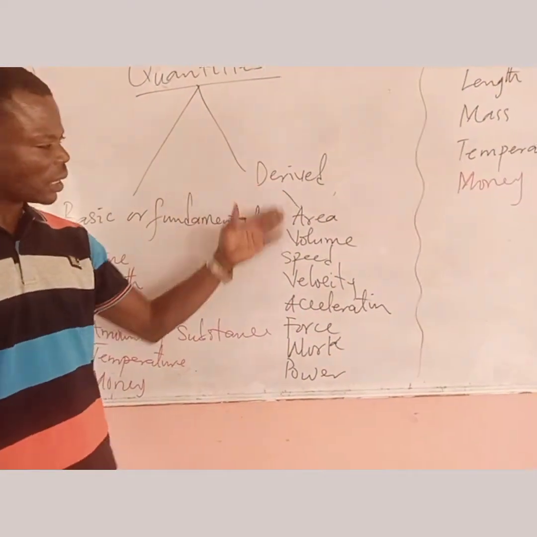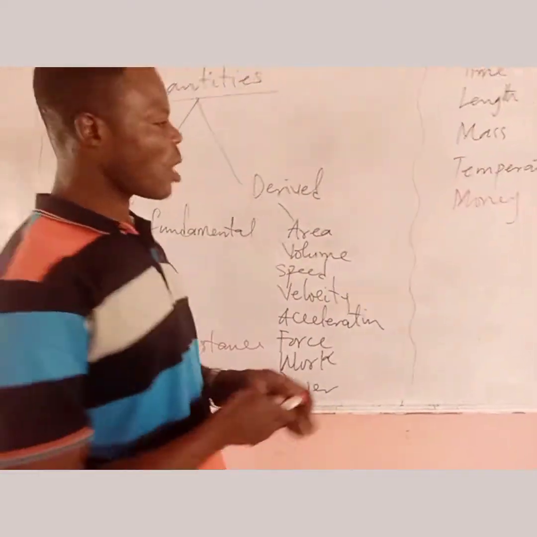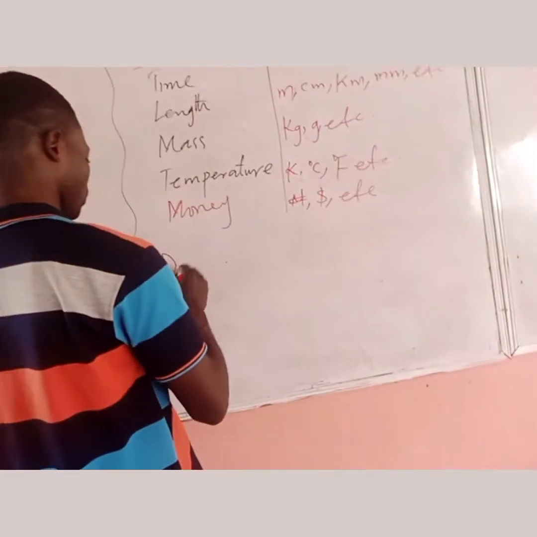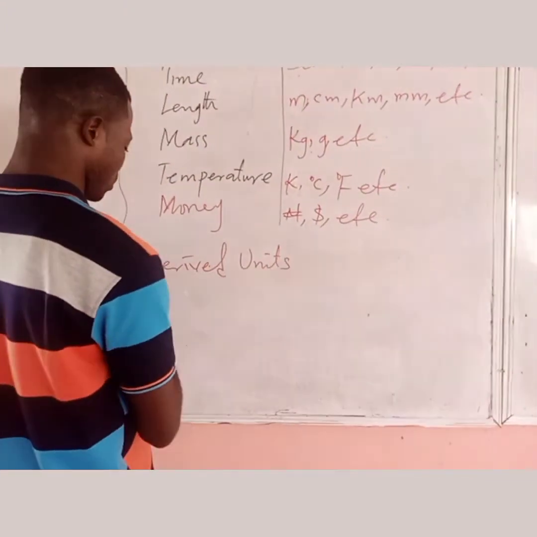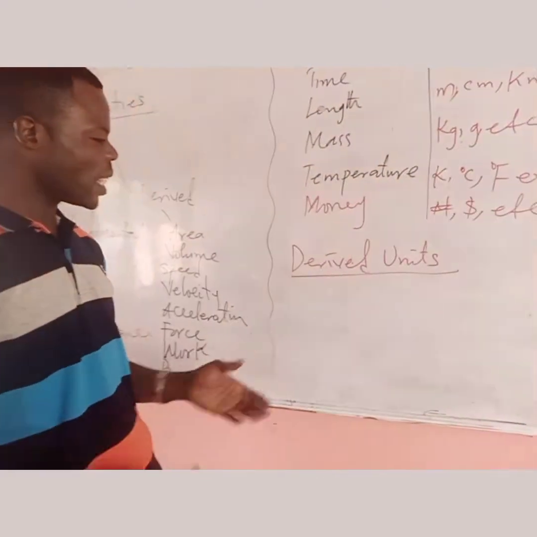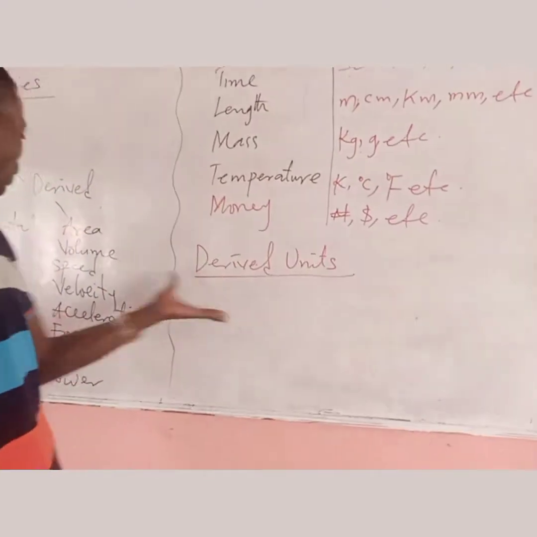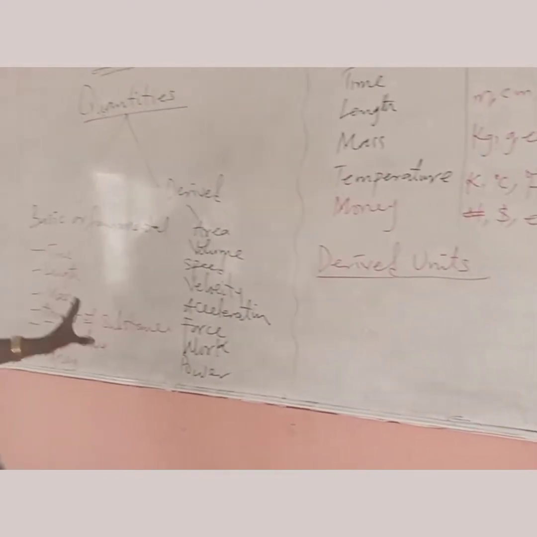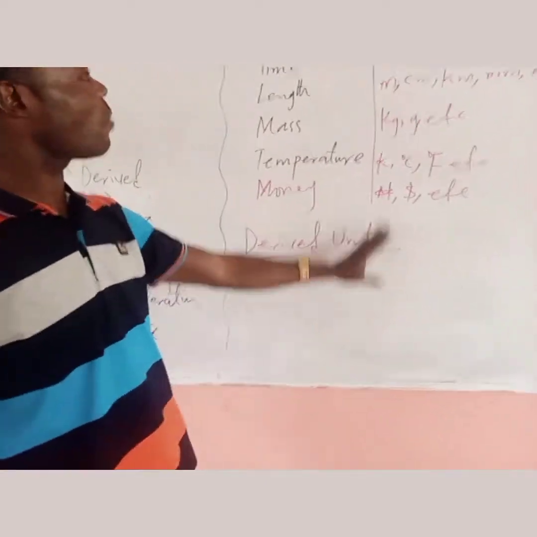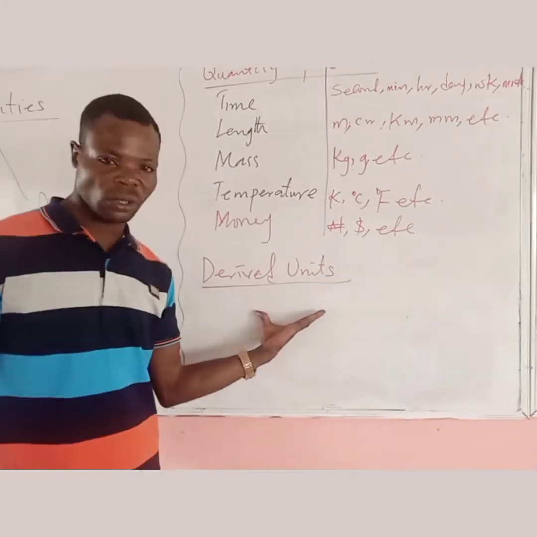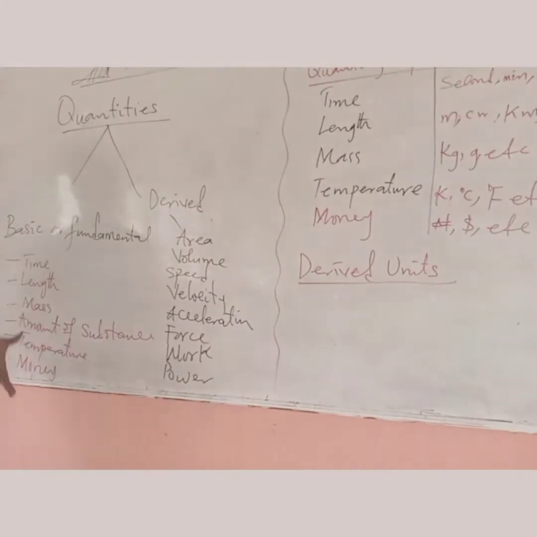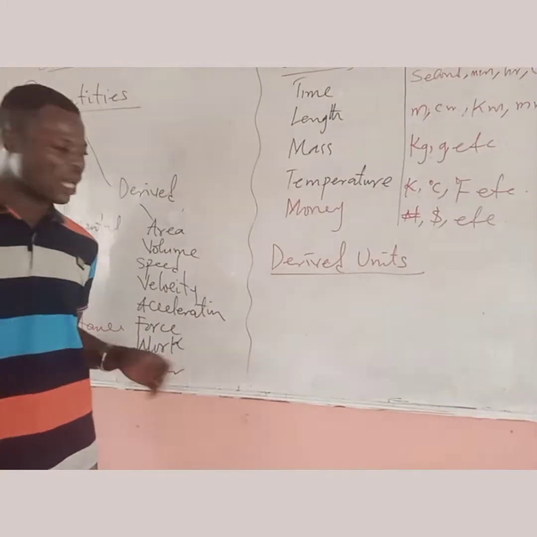Now, what about derived units? We also have derived units. These derived units depend on the fundamental units. Without the fundamental unit, we cannot get derived units, just as without fundamental quantities, we cannot get what we call derived quantities.